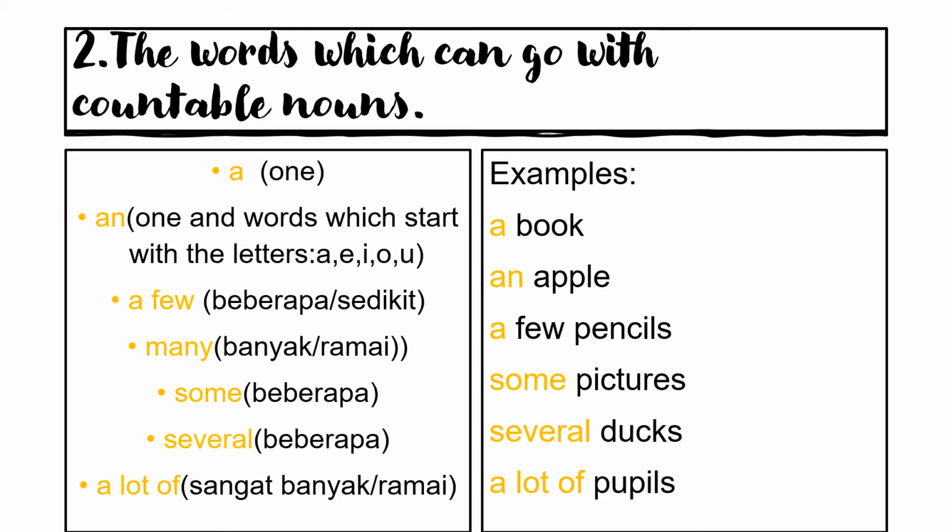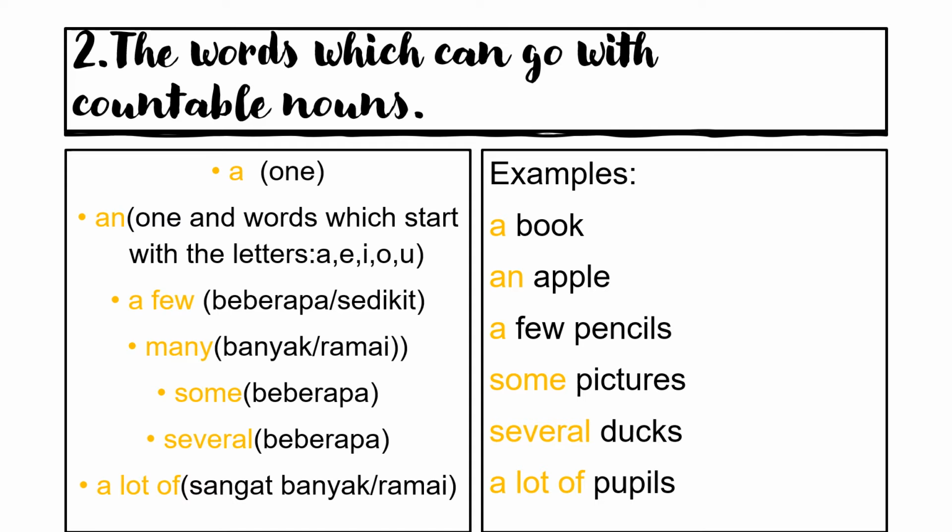For example, a means one, and an also means one, but an is used with words that start with the letter A, E, I, O or U. Then we have a few, many, some, several, and a lot of. These are a few examples of quantifiers or determiners which can go with countable nouns.